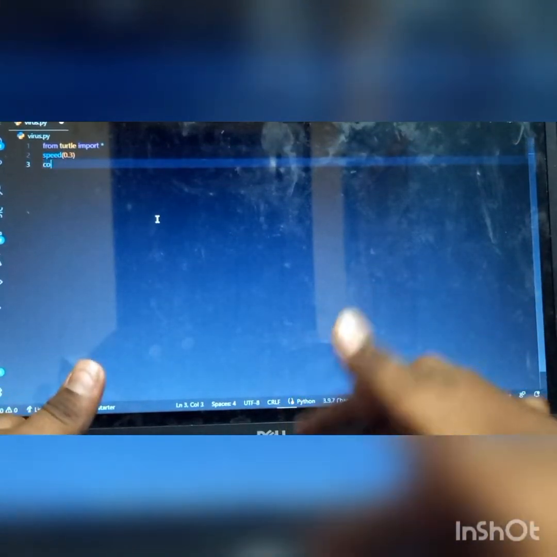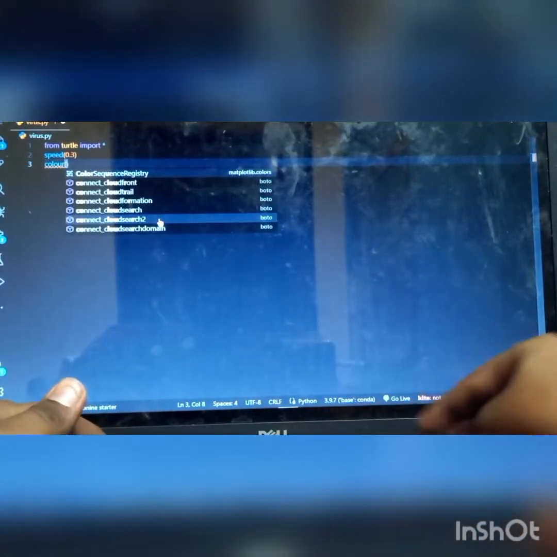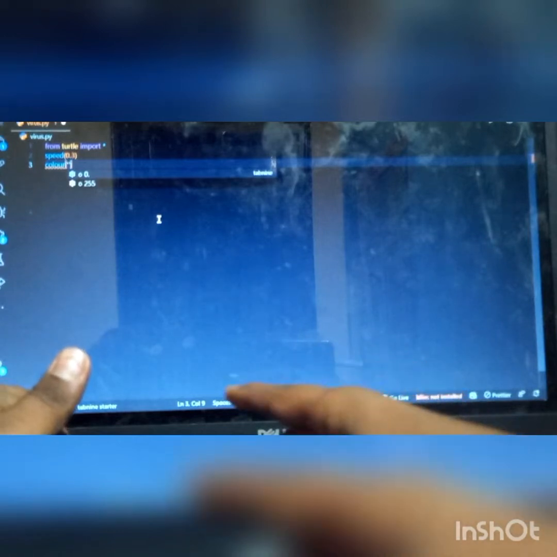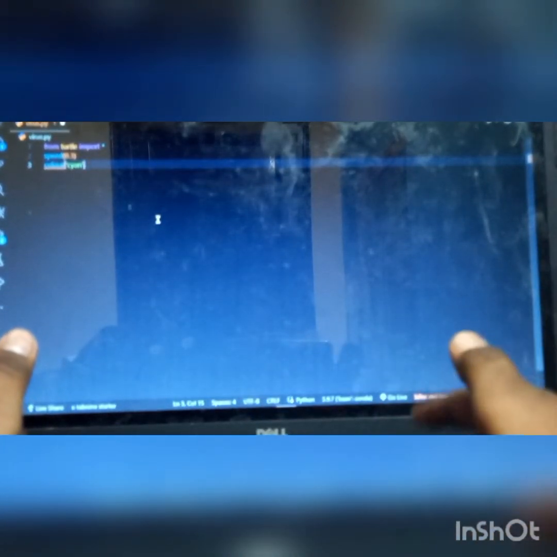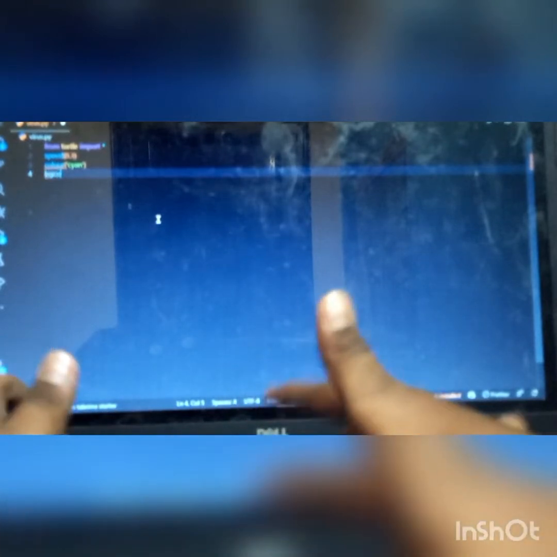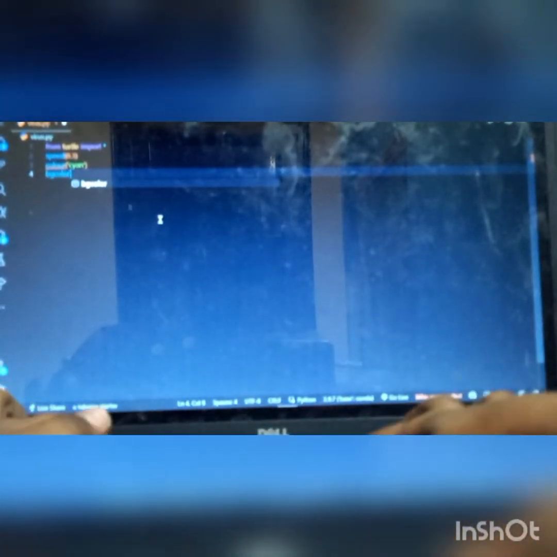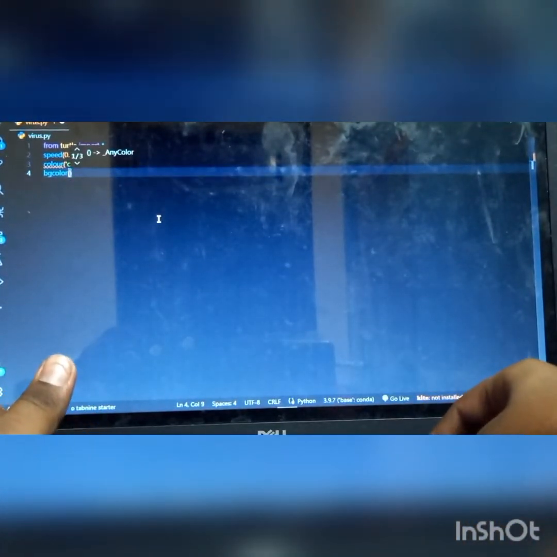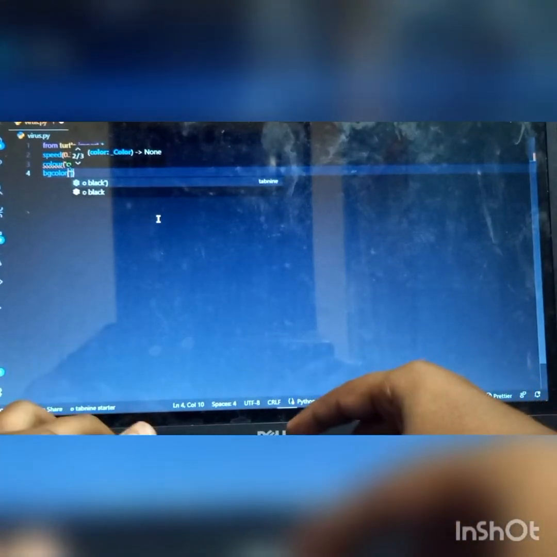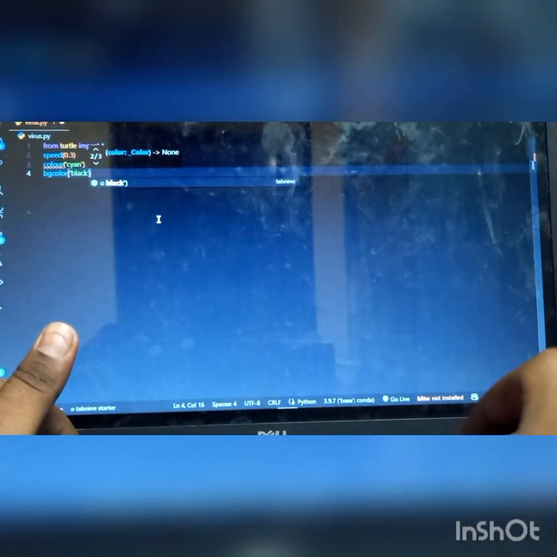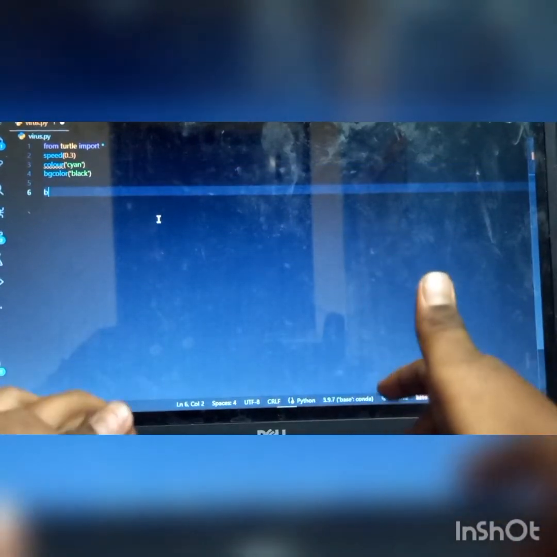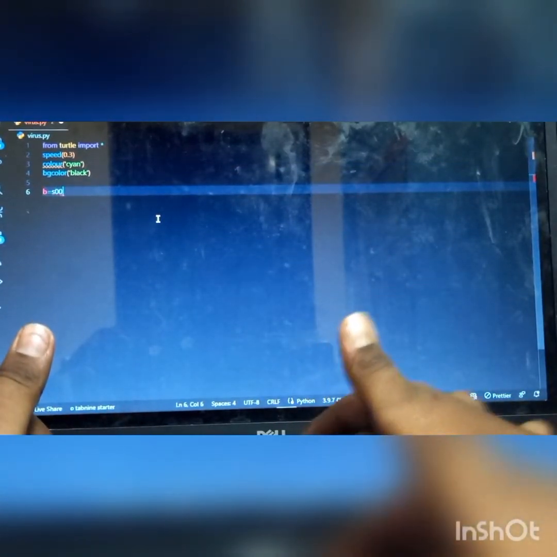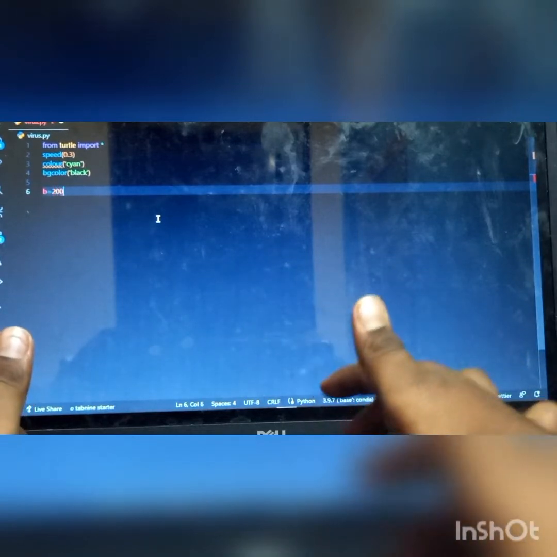After that, I want the color to be cyan. It's kind of cool. So the color's cyan. Next, I want the BG color. The BG color is going to represent the background color. So obviously, I want that black. Next, I want to create a variable saying b is equal to 200.